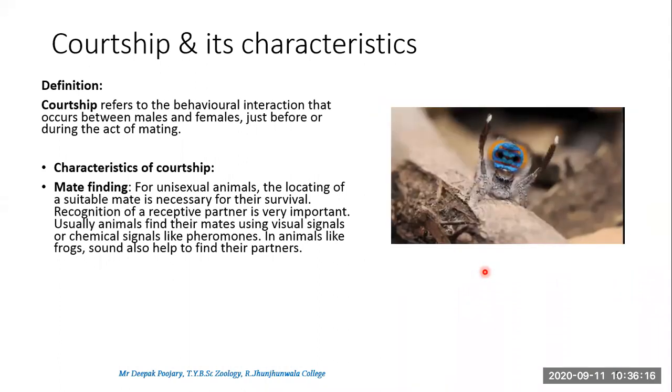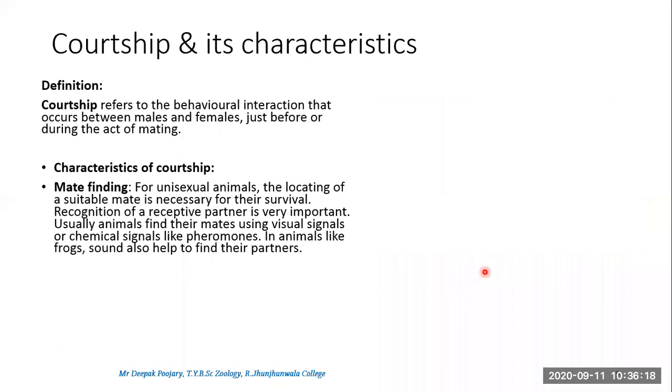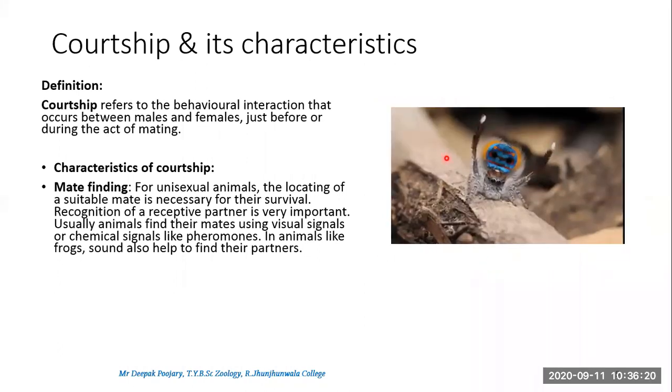Then comes this aspect. This is also a behavior of the spider. This is called a peacock spider, where it is displaying this design. This is the head, this is the abdominal region, where it is displaying the design for a female, so that the female would come near. So this is basically for mate finding.